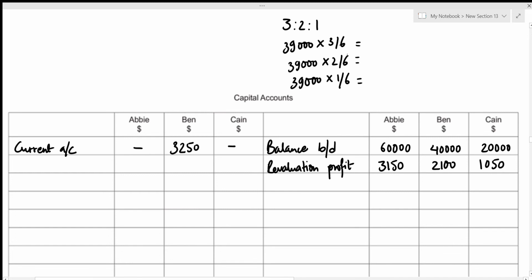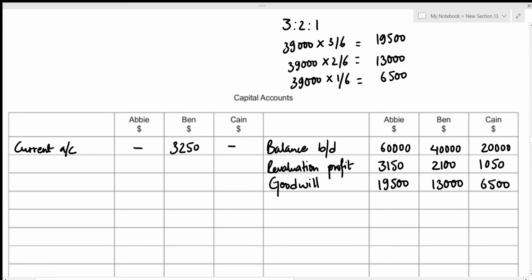So 39,000 times 3/6 is 19,500. 39,000 times 2/6 is 13,000. And 39,000 times 1/6 is 6,500. So we can record it on the credit side under the heading of goodwill. That's 19,500, 13,000, and 6,500.